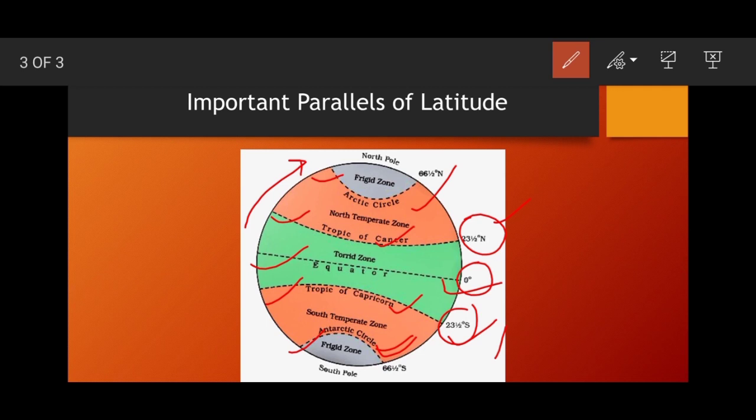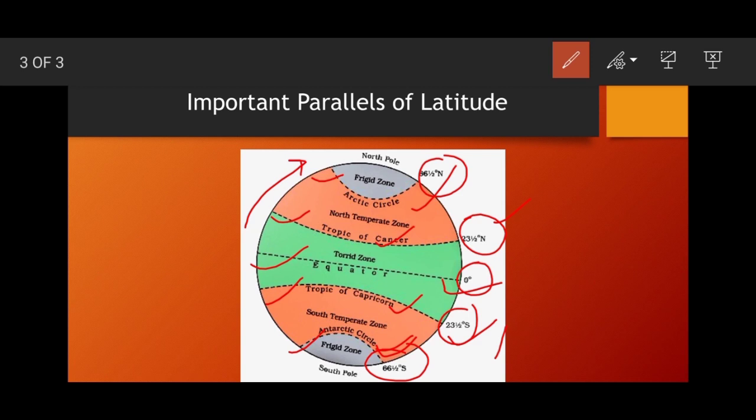The Arctic Circle and Antarctic Circle surround the north and the south pole at 66.5 degrees, or you may say 66 and a half degrees north or 66 and a half degrees south. The Arctic Circle is a line of latitude at 66 and a half degrees north of the equator, and the Antarctic Circle is a line of latitude at 66 and a half degrees south.